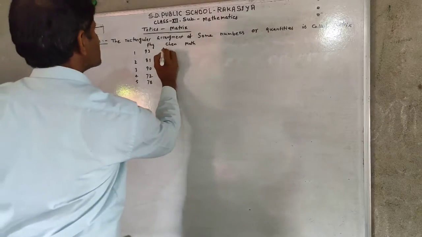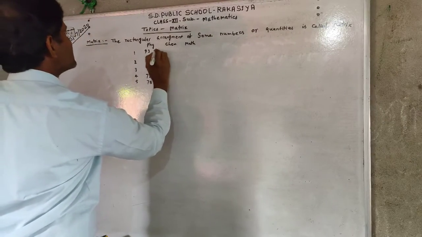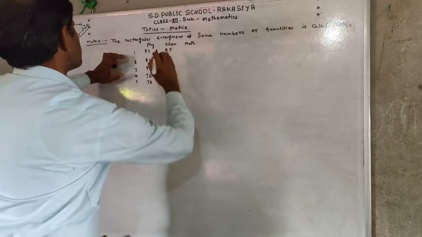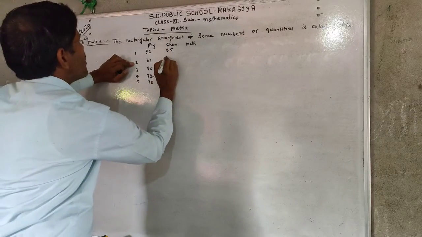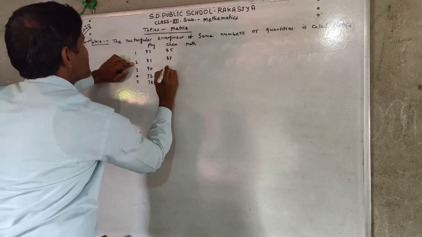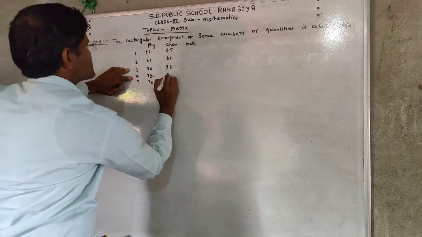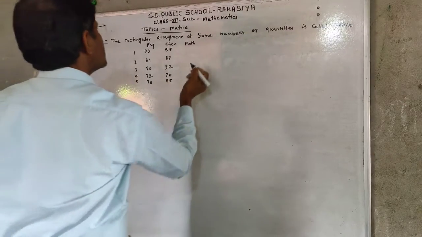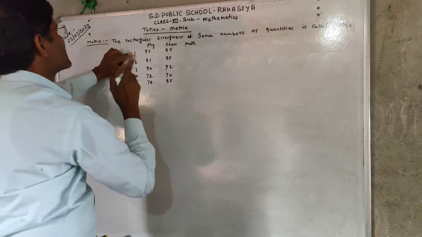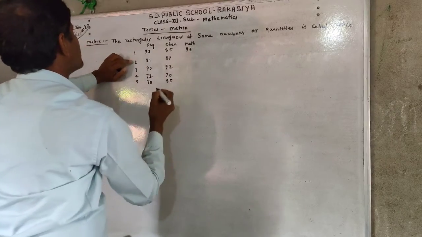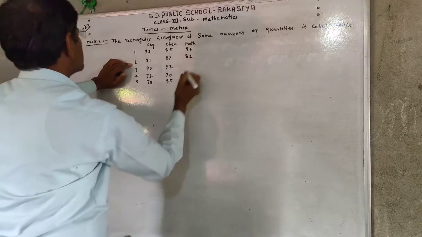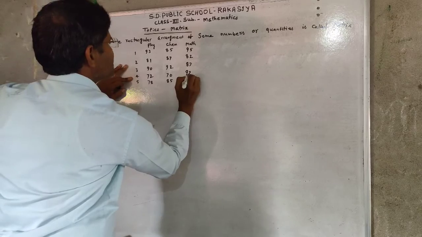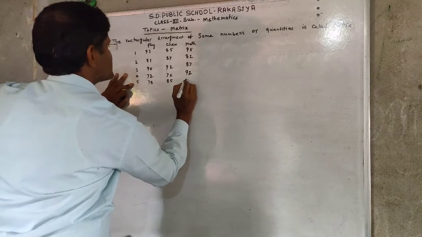In chemistry, suppose the marks obtained by roll number 1 is 85. Roll number 2 obtained 87. Roll number 3 obtained 92, then 70, and suppose 85. In mathematics, roll number 1 obtained the marks 95. Roll number 2, 82. Roll number 3, 87. Roll number 4, 92, and roll number 5, 90.